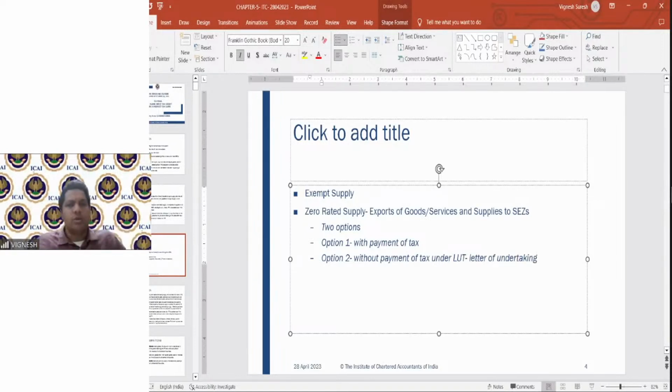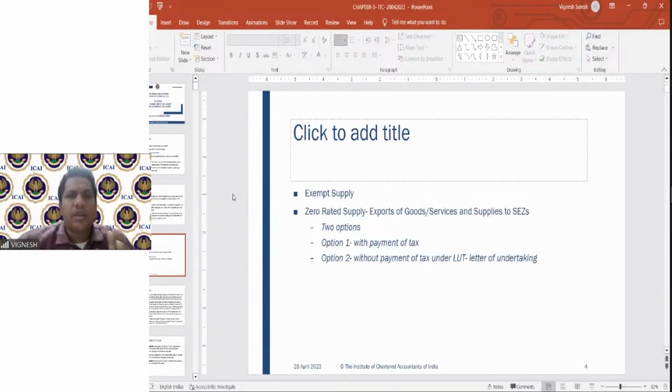I'm slowly digressing to the zero rated supply, because only then you'll understand what exactly it is. If you are into an export of goods or services, or you are supplying to a special economic zone, it is a zero rated supply as per the provisions of the IGST Act. The moment you are engaged in a zero rated supply, that is, you are exporting goods or services, the GST law gives you two options. First one, you export with payment of tax. You collect the tax from the respective customer. Then it is very much the same. Anyways, input tax credit will be available.